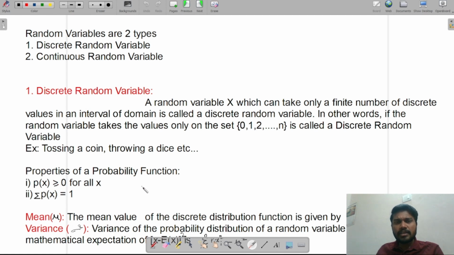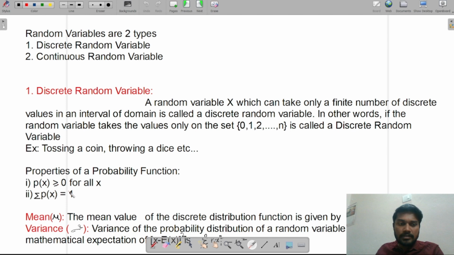When do we say a function satisfies a discrete random variable? It should satisfy two properties. One is the probability should be greater than or equal to 0 for all x. And the second property, the sum of the probabilities is equal to 1.